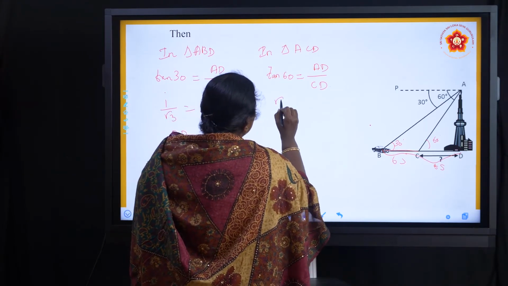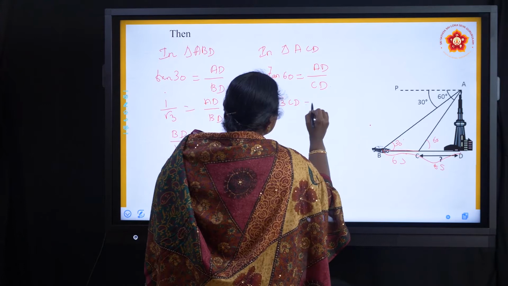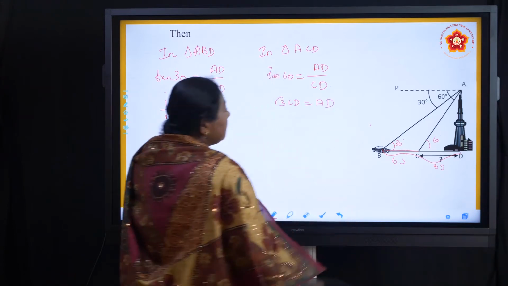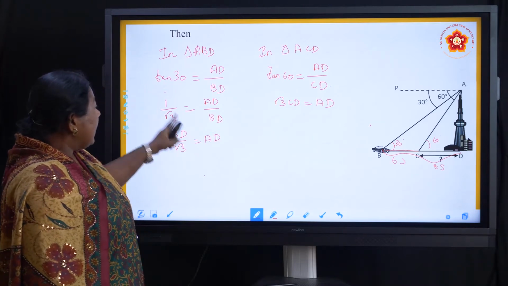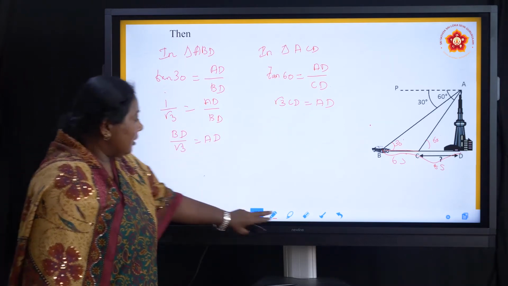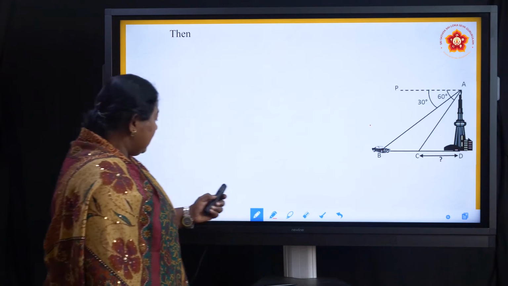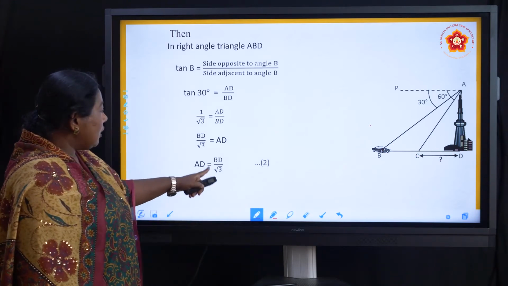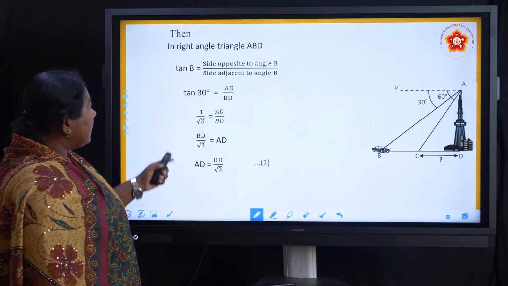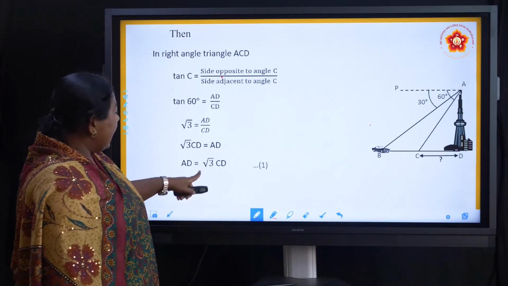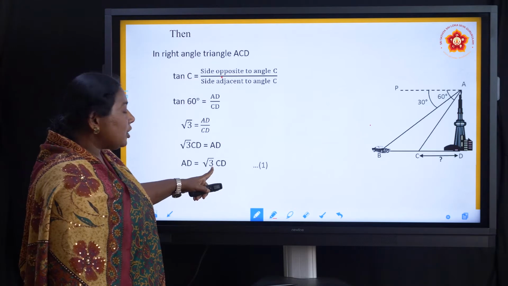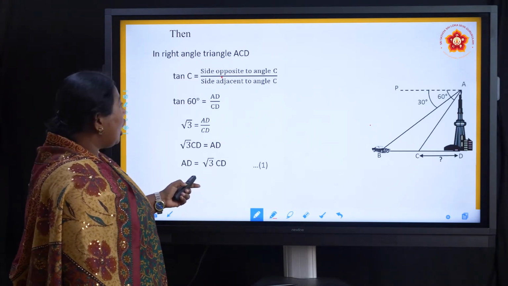So it is root 3 CD, which is equal to AD, right? So from this we got the values of AD in both ways. Now let us see the next one. So AD is equal to BD by root 3 in triangle ABD, and in triangle ACD, AD is equal to root 3 CD. That is what we got now.